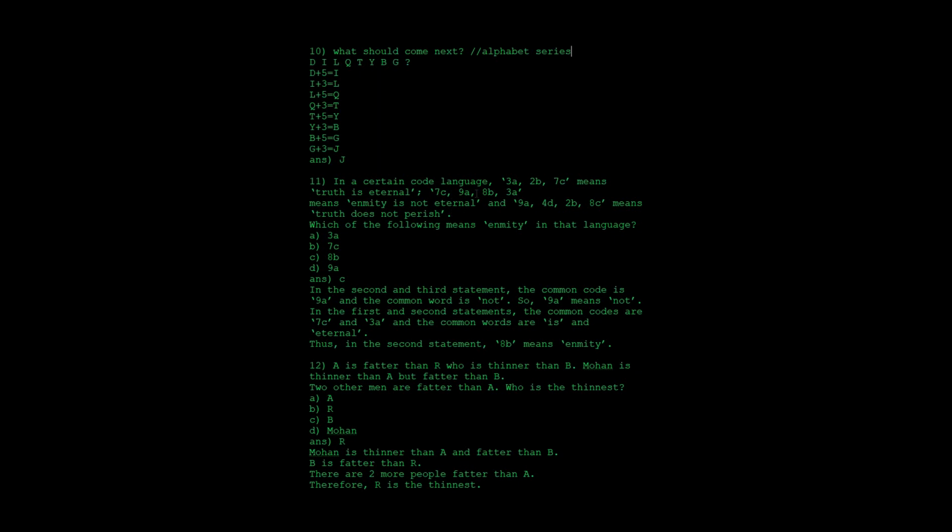So which codes are repeated? 7c, 9a, 8b as well as 3a. Here you can say 9a is the same in both statements, and you can easily find the code for eternal. The common code is 9a. Here they have told truth is eternal, enmity is not eternal, and truth does not perish.